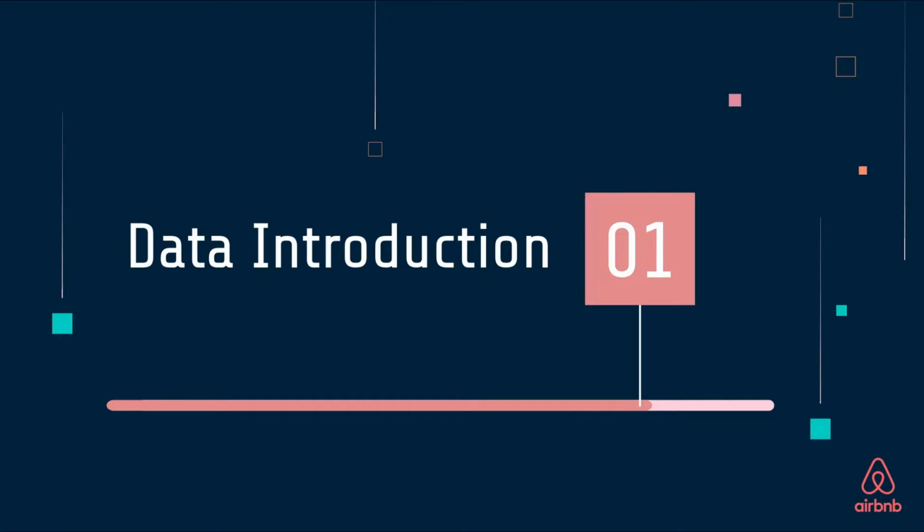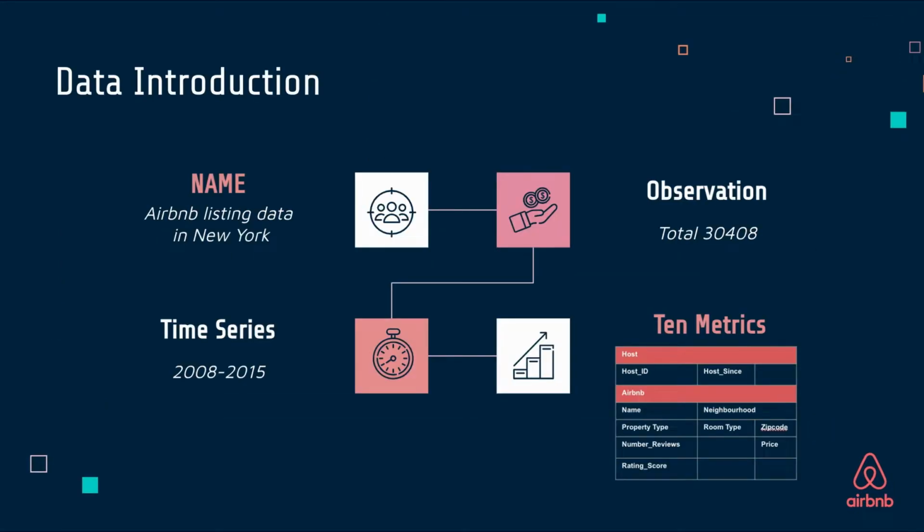So here is our data introduction. Our data is called Airbnb listing in New York City, and we have a total of 30,408 observations. And the data came from 2008 to 2050s. We are also going to use 10 different factors to explore our data.